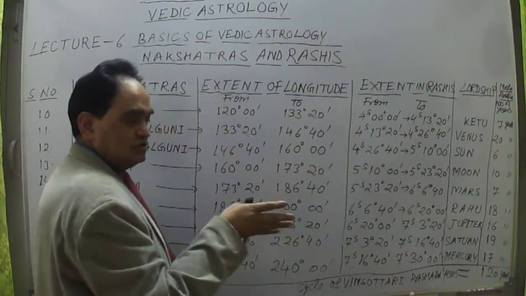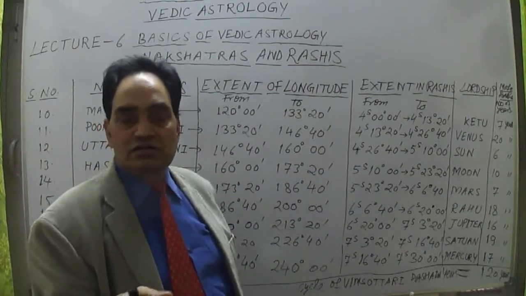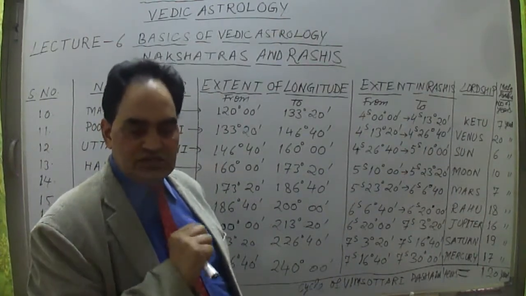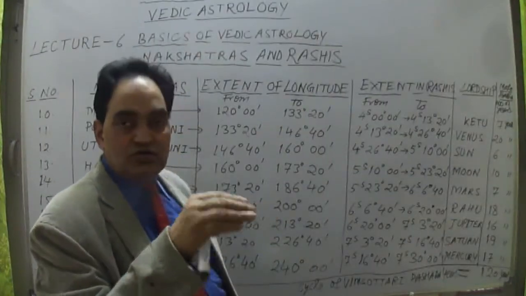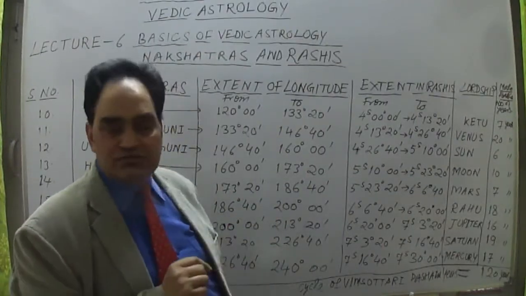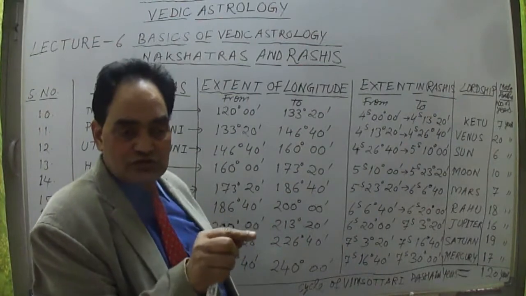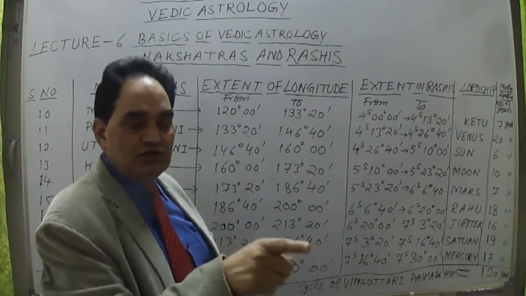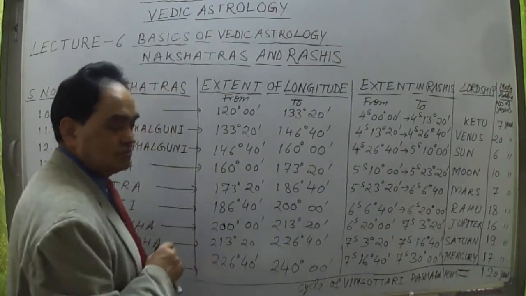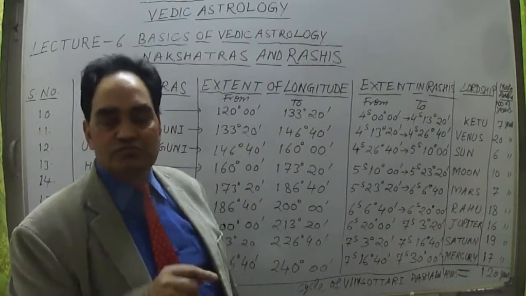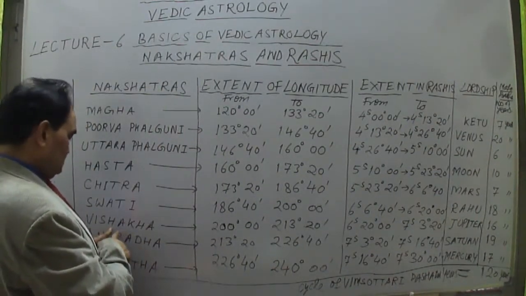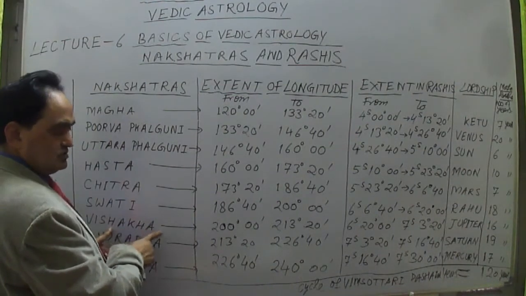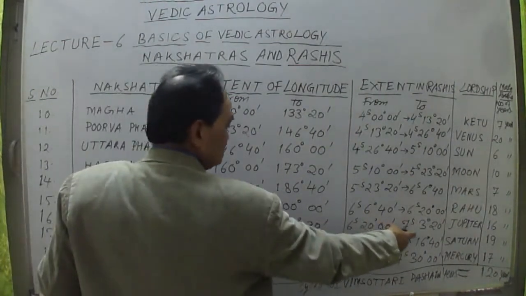So 20 degree plus 10 degree of this Vishakha nakshatra had already fallen in Libra sign. The remaining, the 4th quarter, which is 3 degree 20 minutes, falls into Scorpio sign.